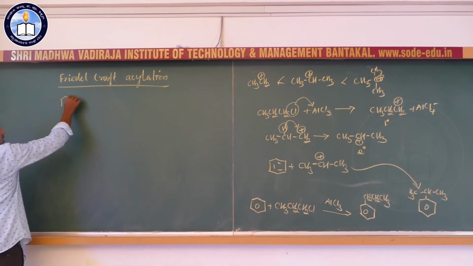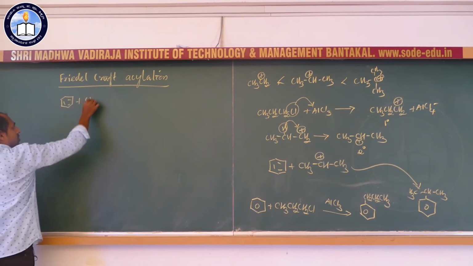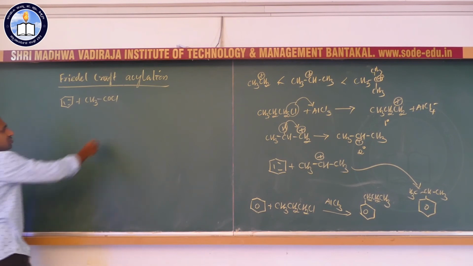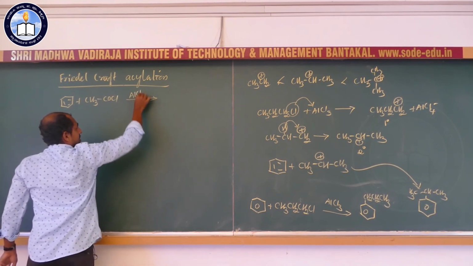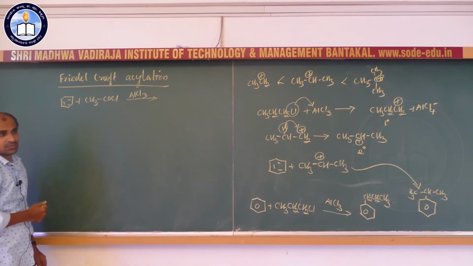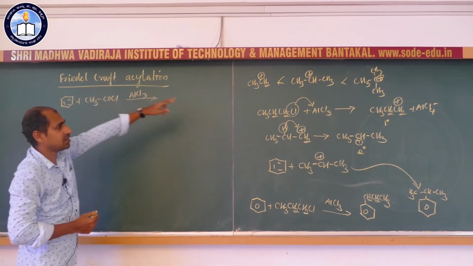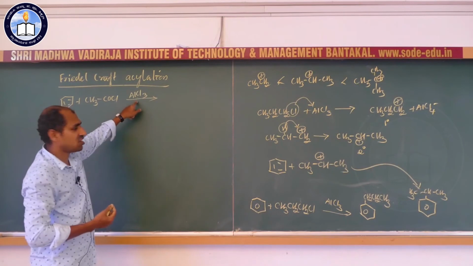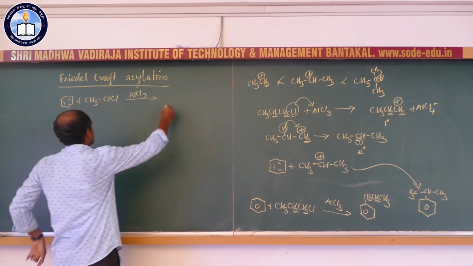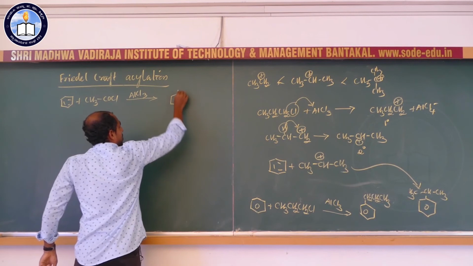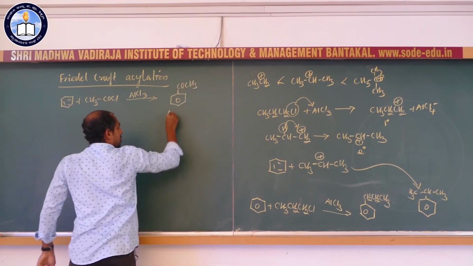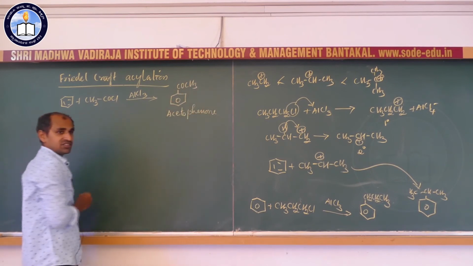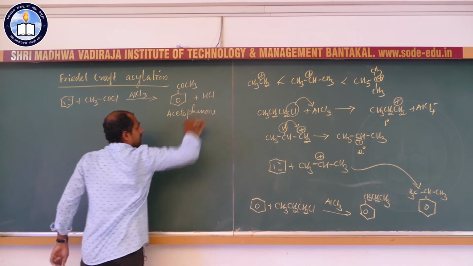Just like alkyl halide, now the starting molecule is acetyl halide, for example, acetyl chloride. So, acetyl chloride is taken as a reagent for acylation reaction, and the catalyst used is anhydrous aluminum chloride. It is also used in alkylation reaction. The same catalyst is used for Friedel-Crafts acylation reaction. So, we get the corresponding acetylated benzene called acetophenone. HCl will be the byproduct.